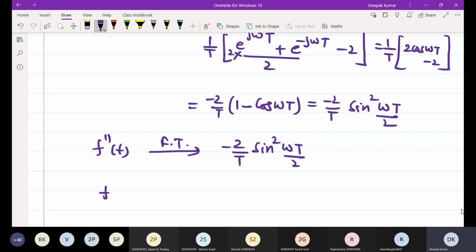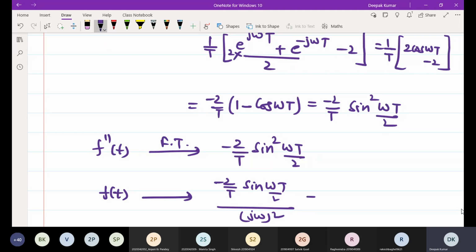That will be obtained by dividing this result by j omega whole square, because the second derivative is taken here.